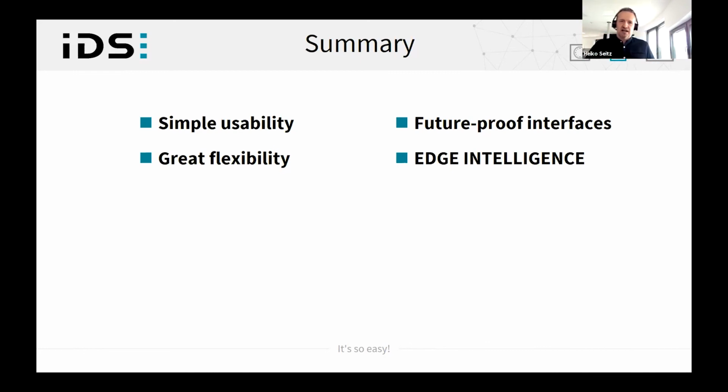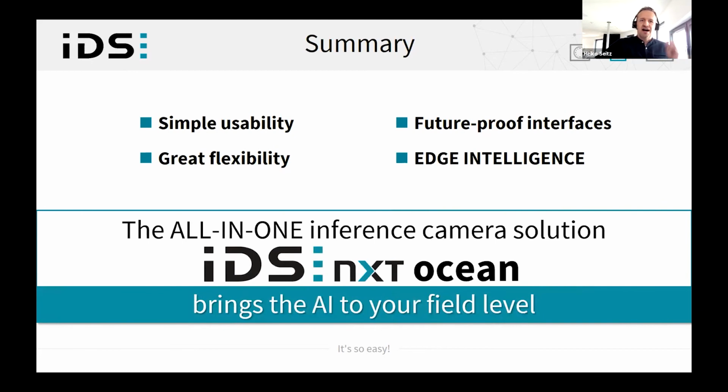This saves time and costs in automation and ensures a rapid integration into industrial facilities. OPC UA brings us the ideal interface extension with the OPC Machine Vision Companion specification to easily support factory automation with AI-based recipes. And with the all-in-one inference camera solution, IDS NXT ocean, we can help you to bring the AI-based image processing and the mechanical engineering finally closer together.